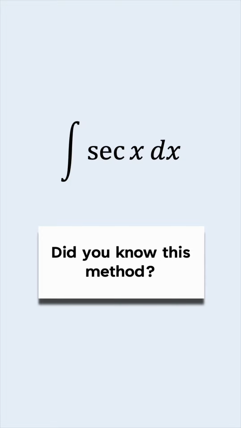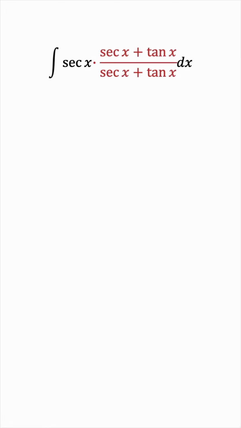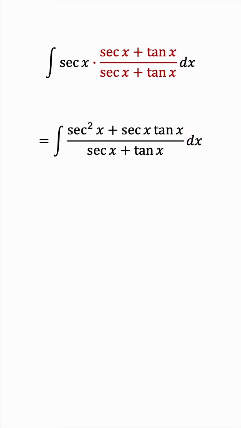Most people go straight to the textbook trick, but there is another method to integrate secant x, and it's very elegant. The typical method is to multiply the top and bottom by secant x plus tan x, because this makes the numerator exactly the derivative of the denominator. So the integral becomes the natural log of the denominator. But the method I want to present is a little prettier, in my opinion.